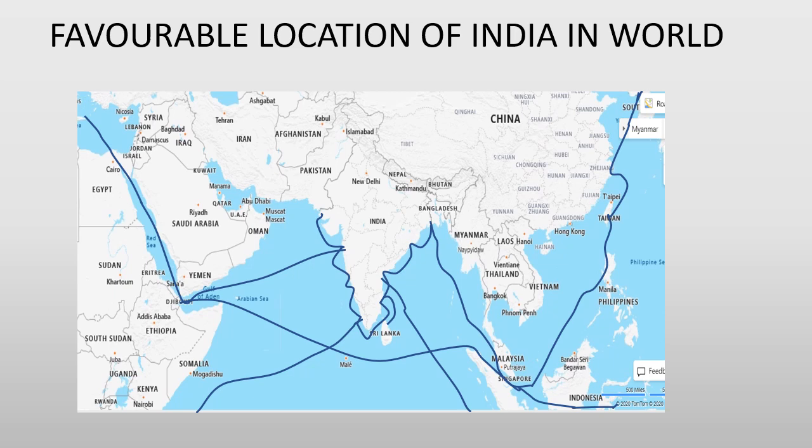India also produces varieties of things, either agricultural products, industrial products, spices, forest products, and this location helps India in trading with other countries very easily. So it helps in development of India's trade and commerce also. In this way, India is favorably located in the world.